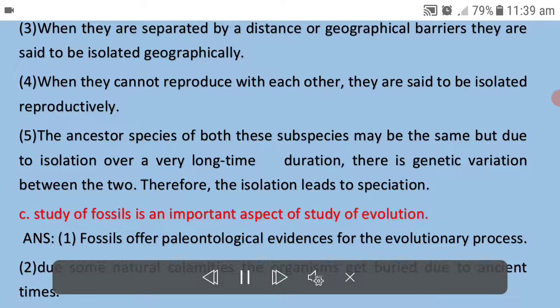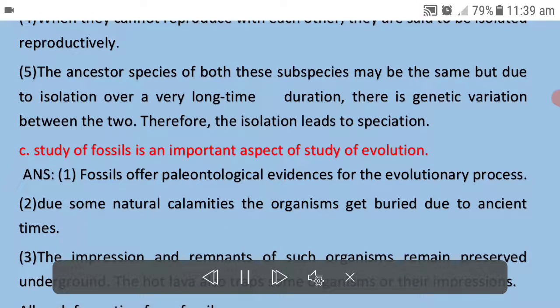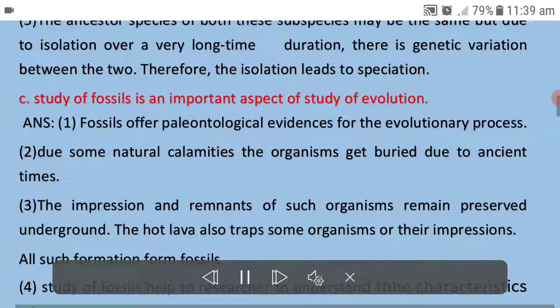5. The ancestor species of both these subspecies may be the same, but due to isolation over a very long time duration, there is genetic variation between the two. Therefore, the isolation leads to speciation. C. Study of fossils is an important aspect of study of evolution. ANS. 1. Fossils offer paleontological evidences for the evolutionary process.